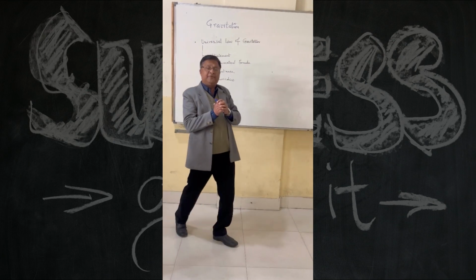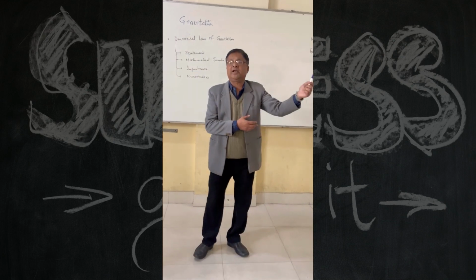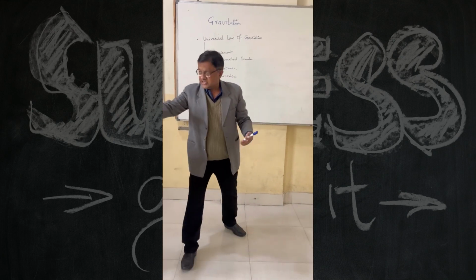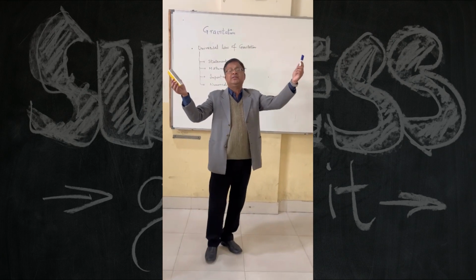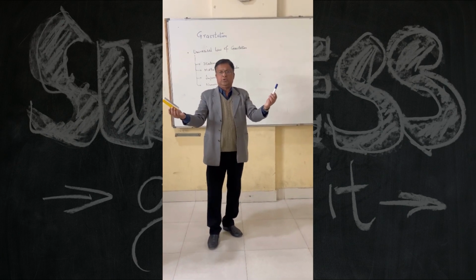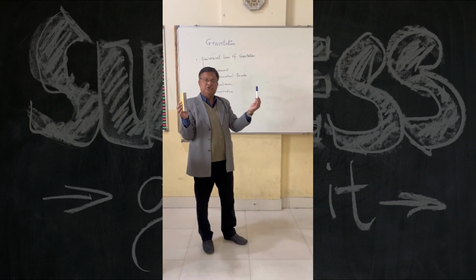So, whenever we have two masses, in fact, this was a simple example in which I was talking of this marker and the Earth. Whenever we have two bodies, say this duster and this pen, they are two masses, say M1 and M2, and they will have some force of attraction which is always there.